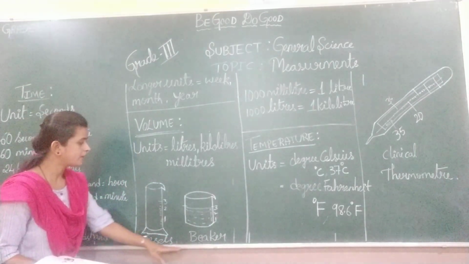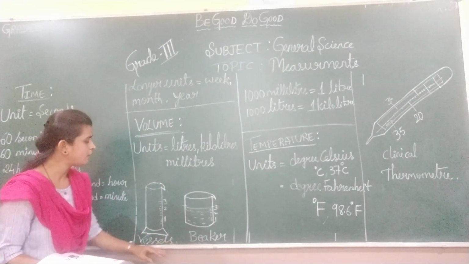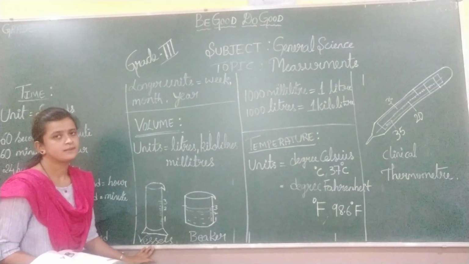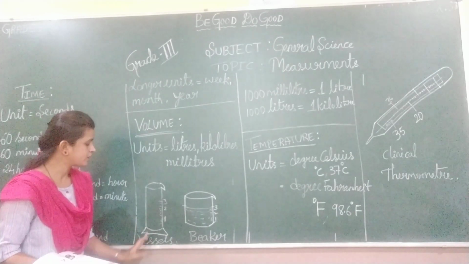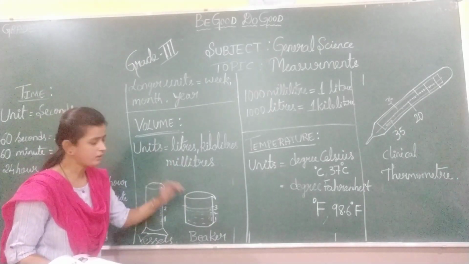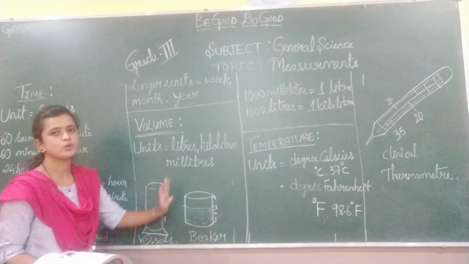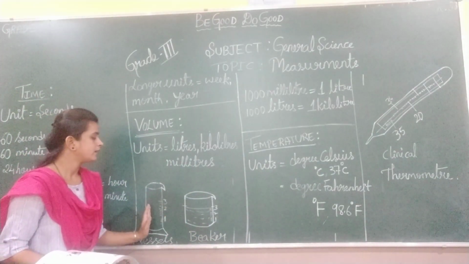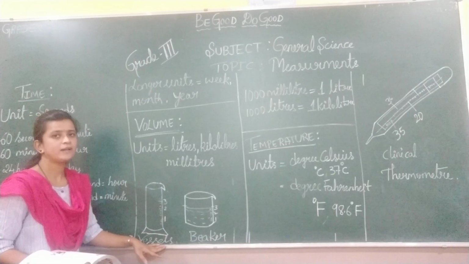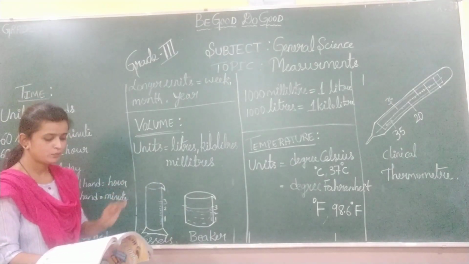So here these are some standard instruments, children. We can measure the volume with the help of these instruments. This is a beaker, or these are measuring vessels. So this beaker or measuring vessel has marks 1, 2, 3, 4, 5, 6 and so on. Like this they are marked in the measuring vessels and the beaker. With the help of these instruments we can measure the volume, children.